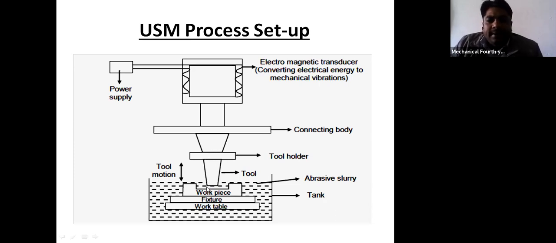And this is the abrasive slurry. In this case, abrasive particles and water are used, and there is a proper gap between the tool and the workpiece. In this gap there is the abrasive slurry, and in this slurry there are the abrasive particles. The tool also transfers the vibration to the abrasive particles, and the abrasive particles also start vibrating. Due to this vibration, the cutting of the workpiece takes place.